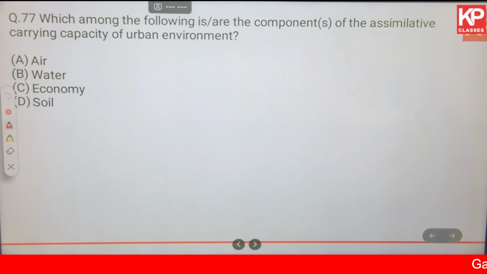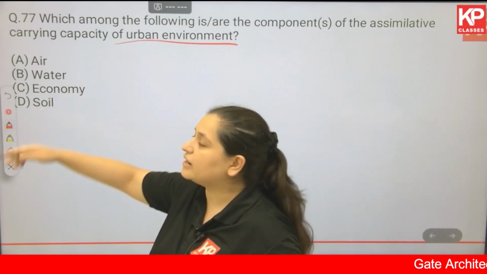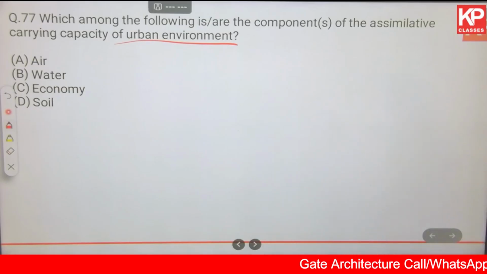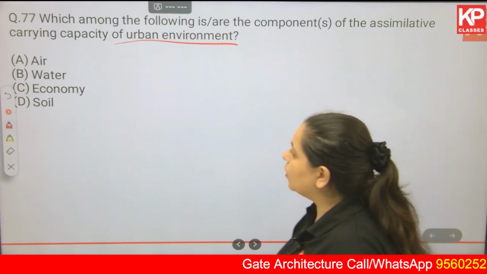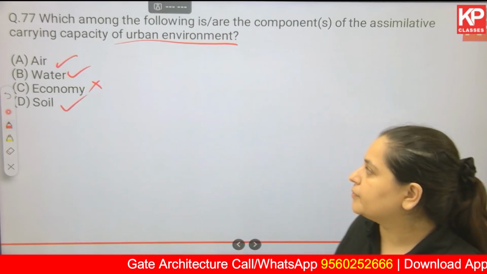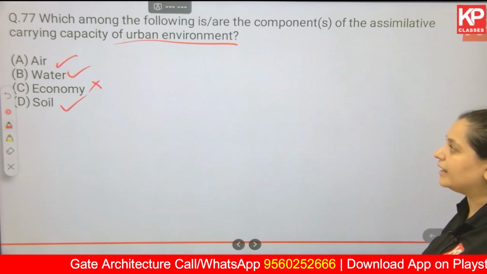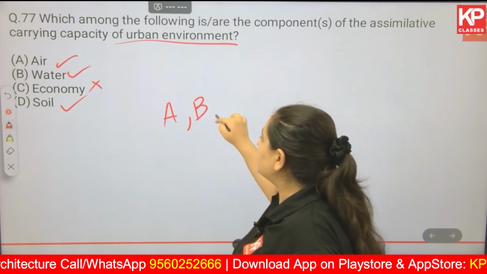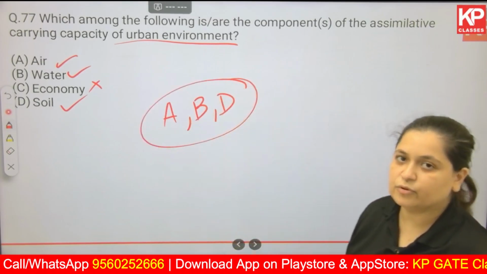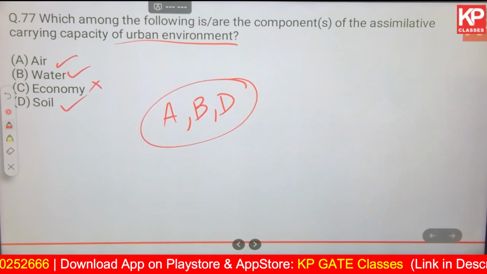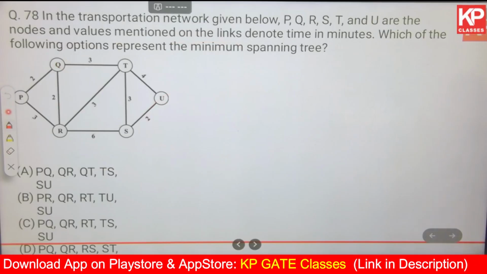Which among the following are the components of assimilative carrying capacity of the urban environment? Carrying capacity, how much can it take? And we are talking about the urban environment over here. Okay, so air, yes. Water, yes. Economy, no. Soil, yes. Okay, economy is not a part of urban environment, and when it comes to carrying capacity, we do not usually consider it. The rest, yes. Air, we are bothered about. Water and soil, we are bothered about, and we have to take care of the carrying capacity of the urban environment while designing for any settlement. Okay, next.